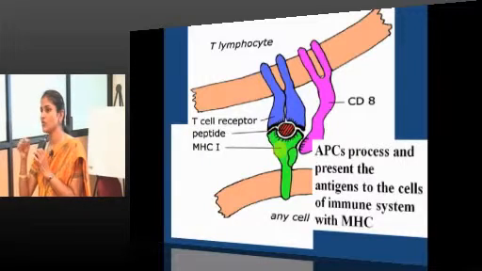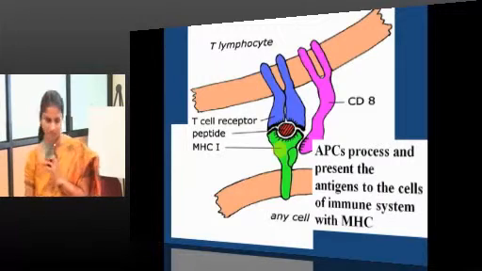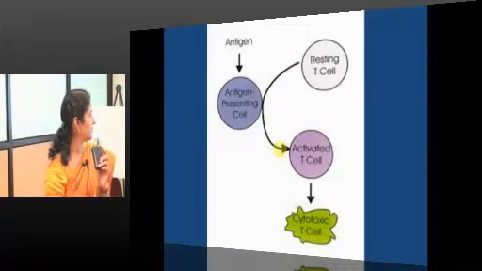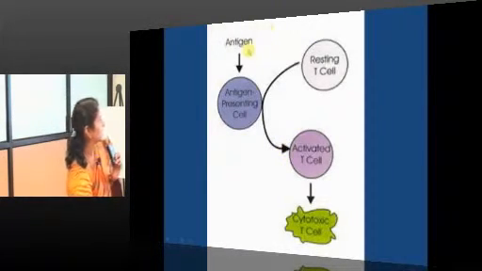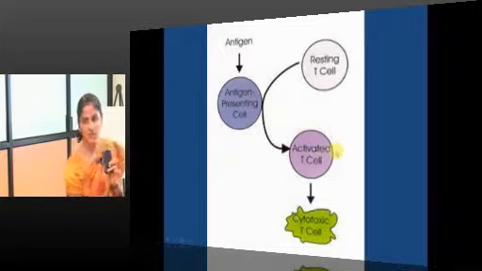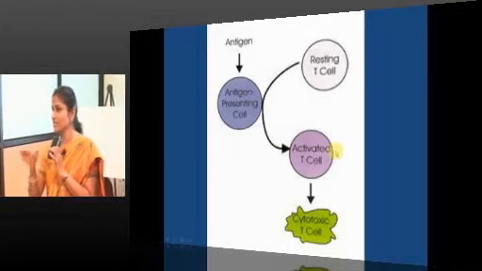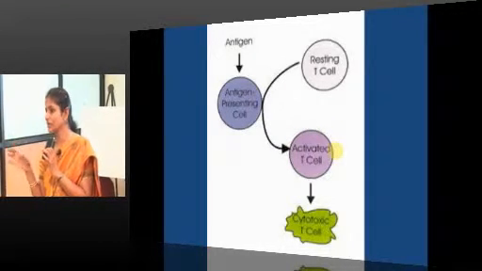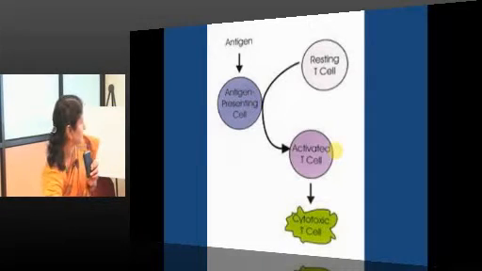Class 2 for CD4, class 1 for CD8. Next. So, this is what happens. An antigen is taken by an antigen presenting cell. When they present the antigen, a resting cell gets converted to an activated T cell. Not just processing and presenting, there is also activation of T lymphocytes, which is the most important event.